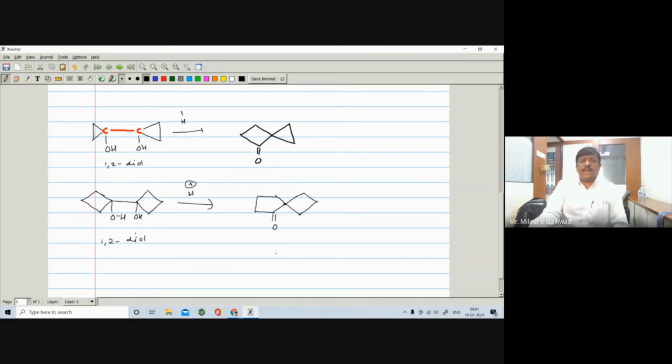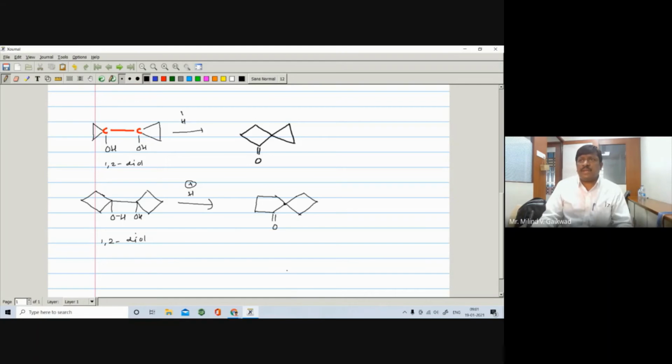It becomes a ketone. Every time it is not possible to write down the name of the compound, so you can write in generalization, right? So it is the example of such type of Pinacol Pinacolone Rearrangement reaction. Okay, so here we have seen a name reaction called the Pinacol Pinacolone Rearrangement reaction.